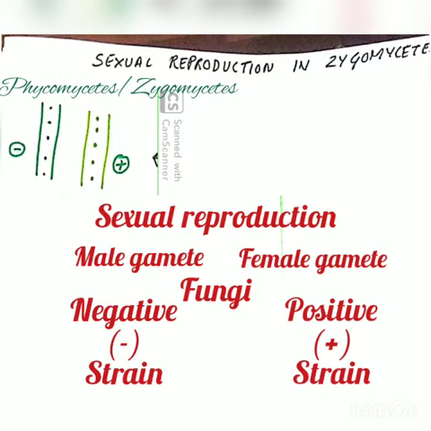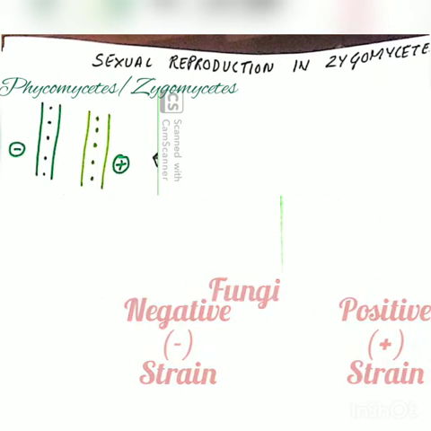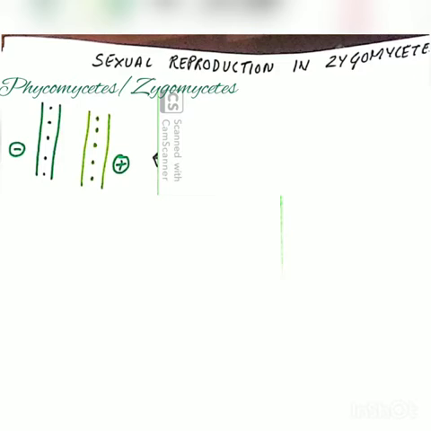So in sexual reproduction, the gamete from the negative strain will fuse with the gamete of the positive strain and give rise to a new hypha. Now students, as you can see, there are two hyphae here. The dark green indicates the negative strain and the light green indicates the positive strain.